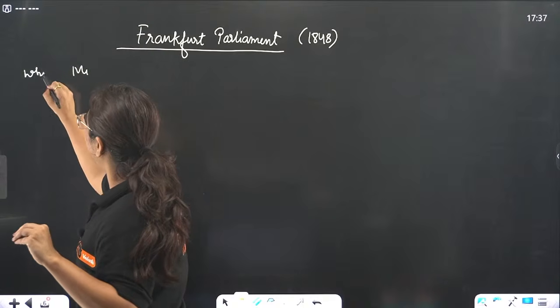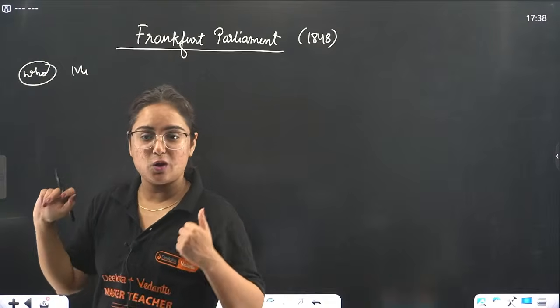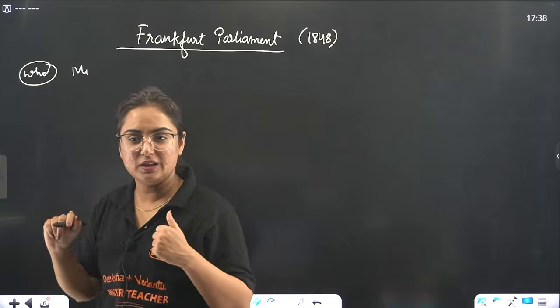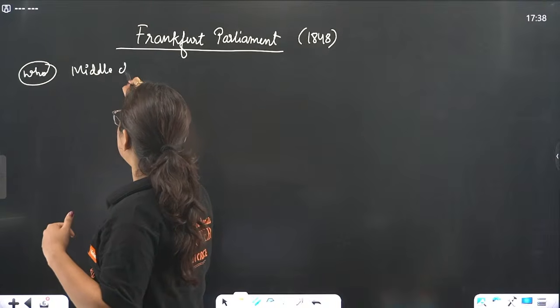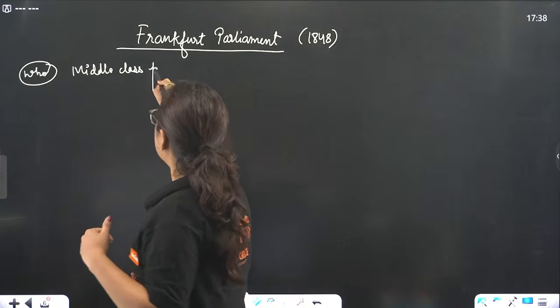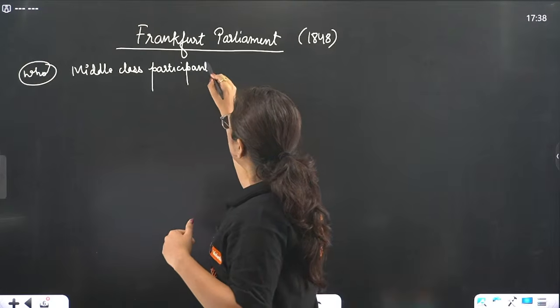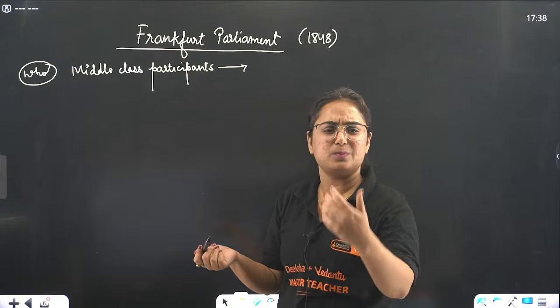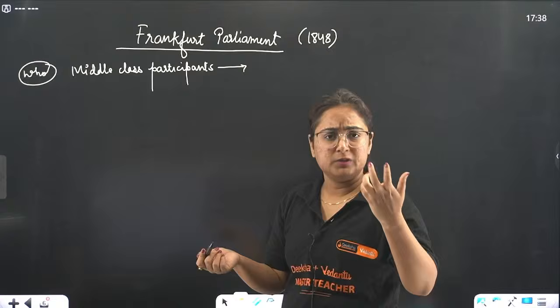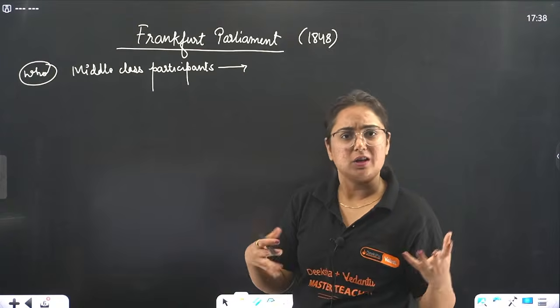Who were the participants? First of all, we will study this. Let's ask all the WH questions. So, beta, here the middle class participants came together. Who are the middle class participants? The professionals, the businessmen, the big artisans, the landlords, etc.